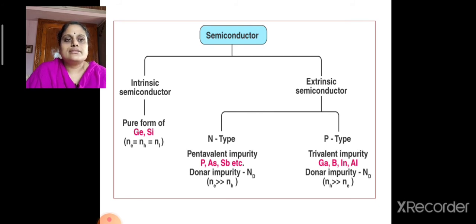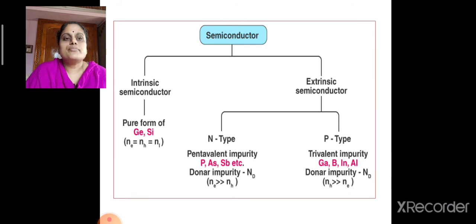Extrinsic semiconductor can be again classified into two on the basis of the impurities added to them. They are N-type semiconductors and P-type semiconductors. An N-type semiconductor is got by adding a pentavalent impurity such as phosphorus, arsenic, etc., and the impurity is known as donor impurity.